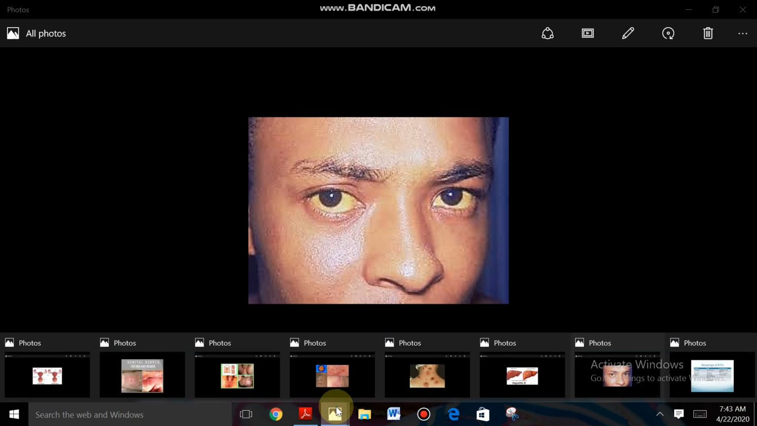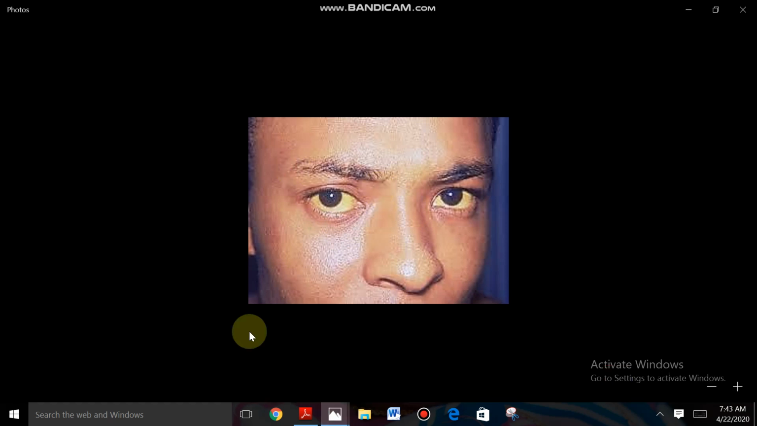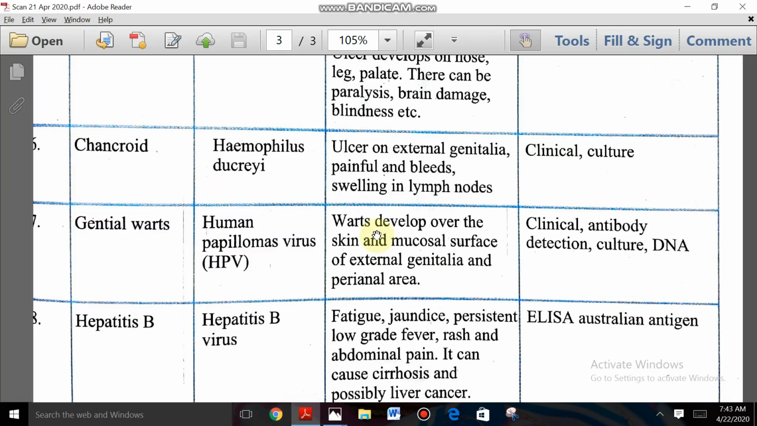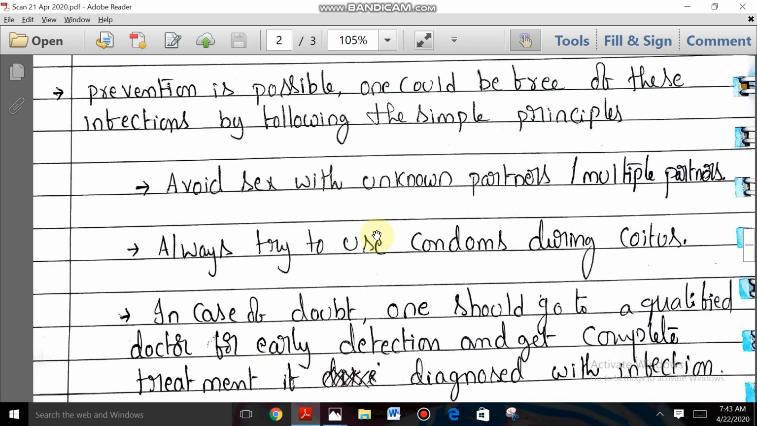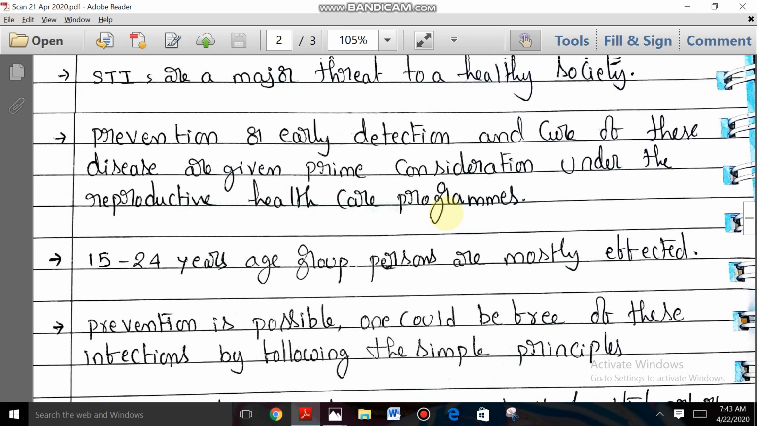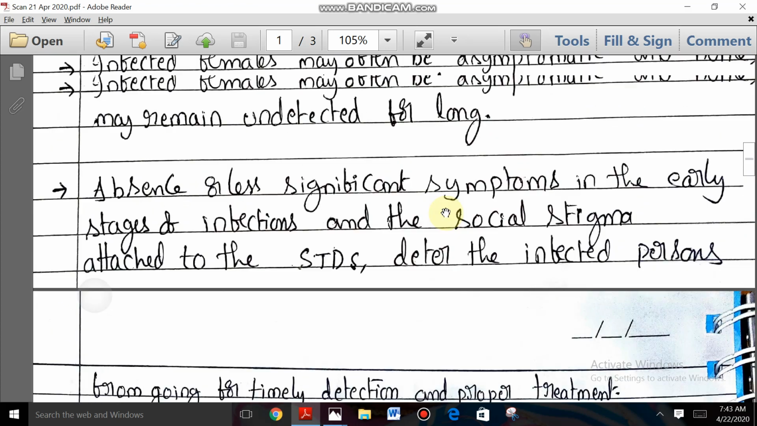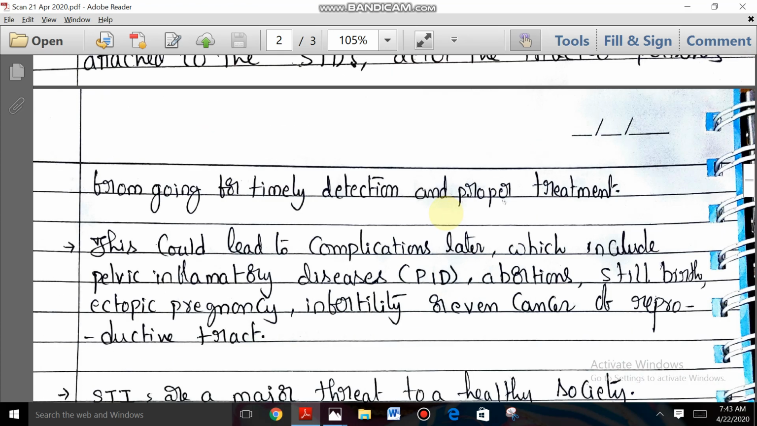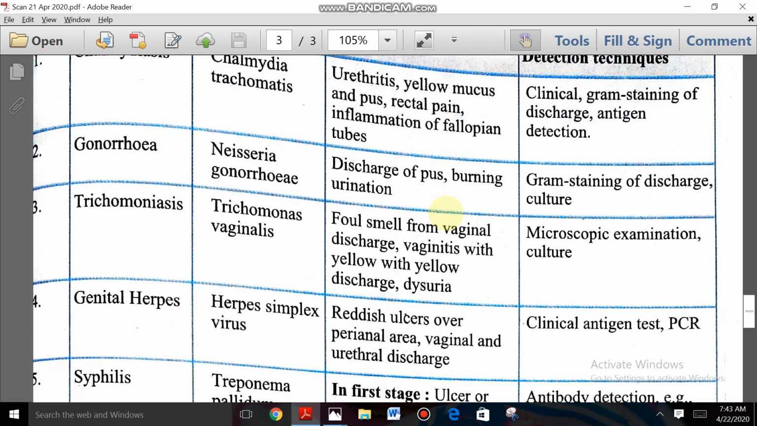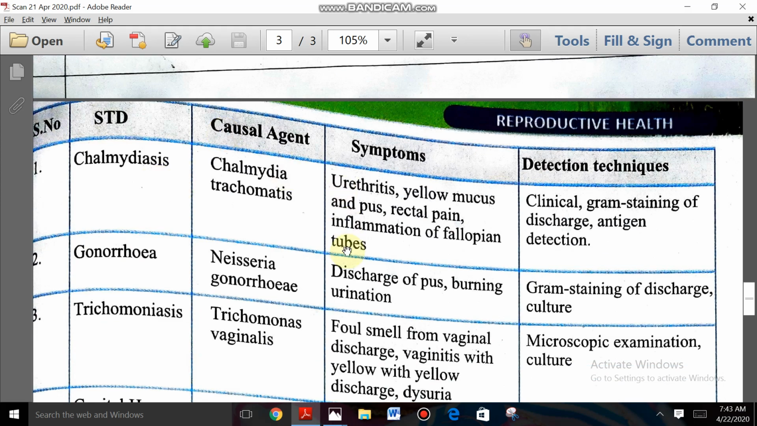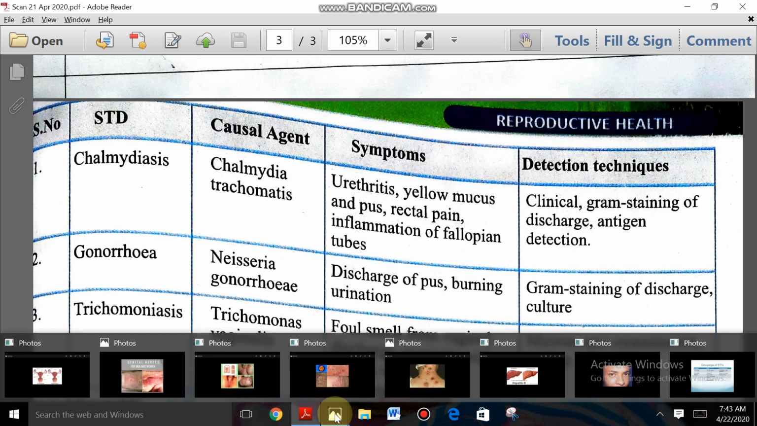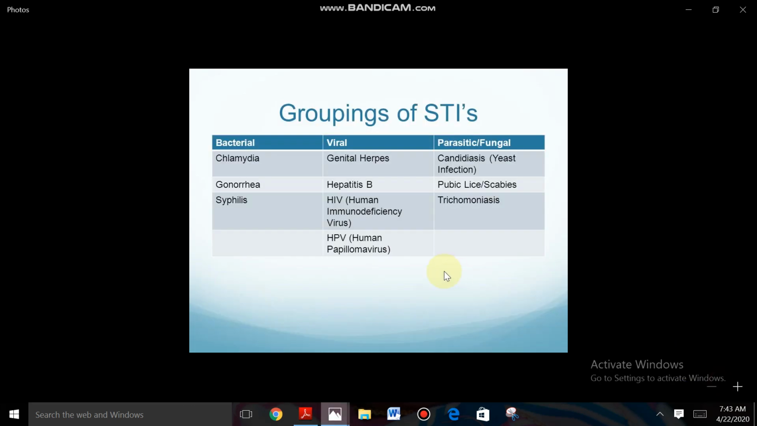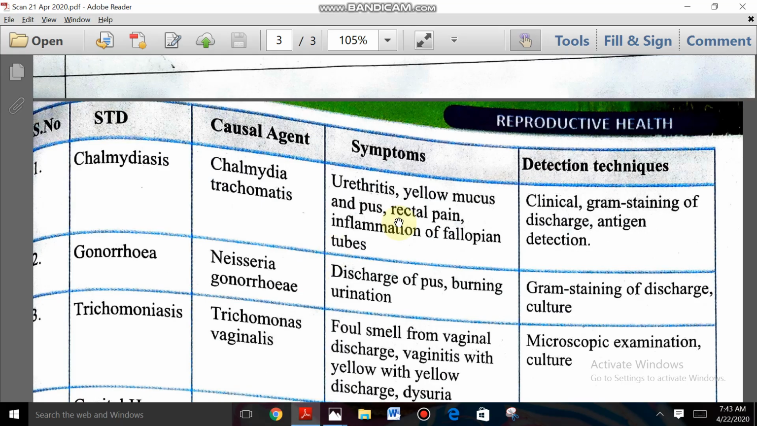So this is regarding STIs and STDs. Go through the video class as well as the NCERT lines, right? Go through this chart, the causative organisms and STD names, and the different groups of STDs also. And in the next class we are going to discuss infertility, right? Thank you very much. Bye bye.